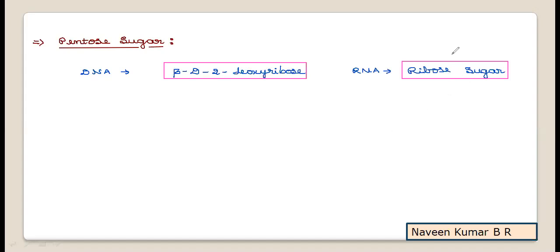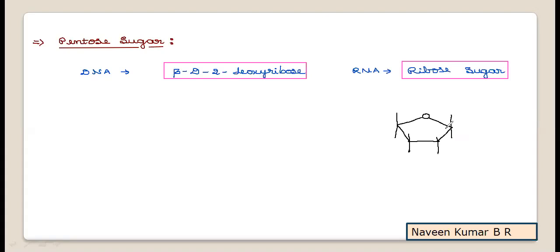Now, as you all know, ribose sugar is a pentose sugar, so there will be 5 carbon atoms. In the ring, like you can practice, a furanose ring you can write. There will be 4 carbon atoms in the ring, and 1 carbon is present in the form of CH2OH. So when you are practicing the structure, try to write the furanose ring structure first, then assign the numbers.